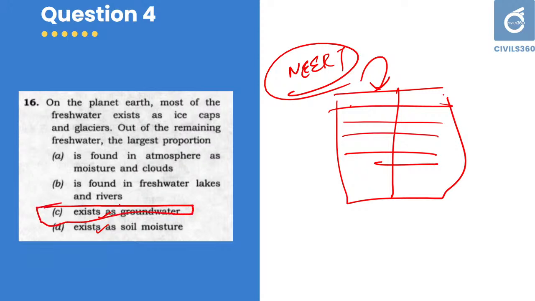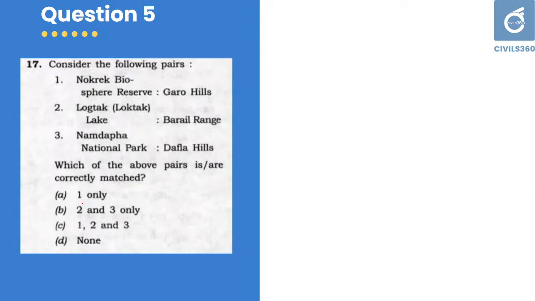for the groundwater. Groundwater is the next important source after glaciers, freshwater source for freshwater source. Next one, question number 5.